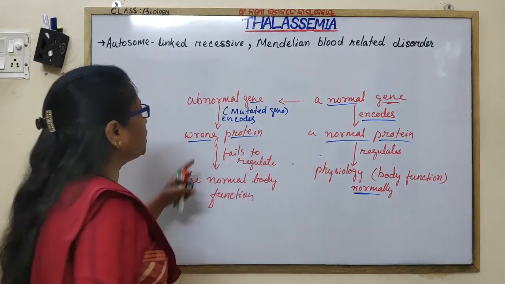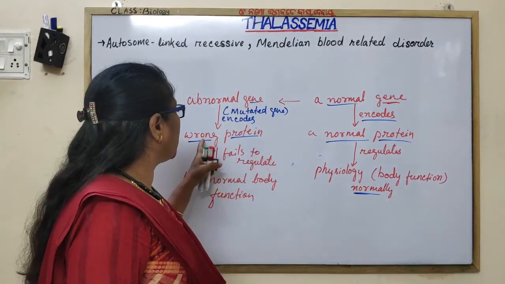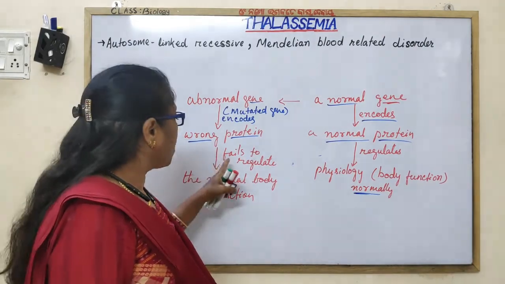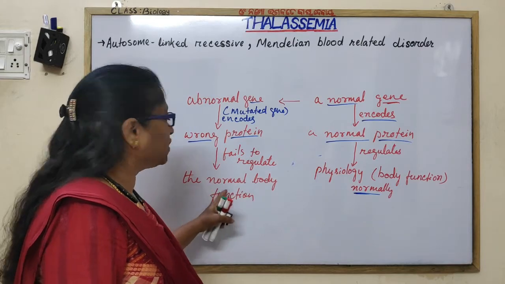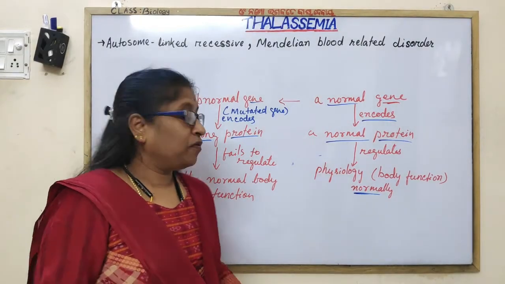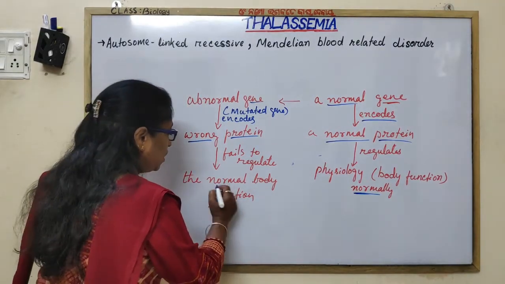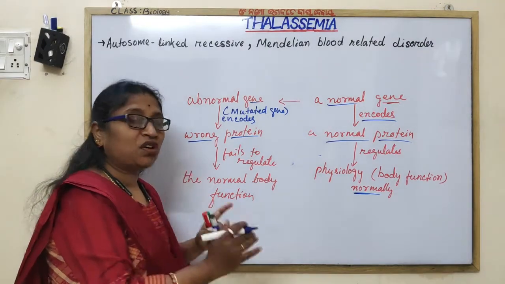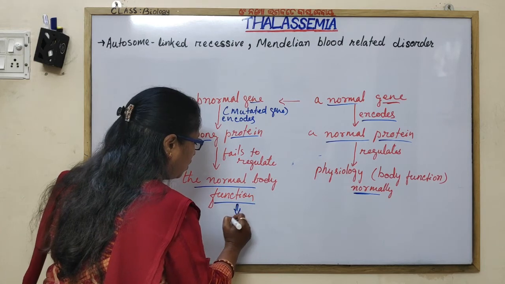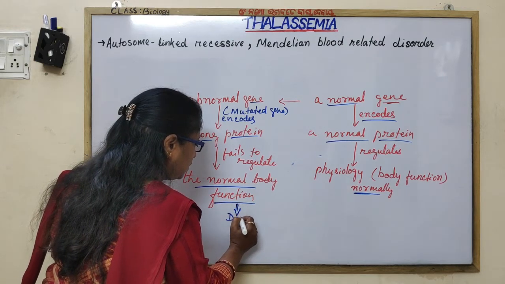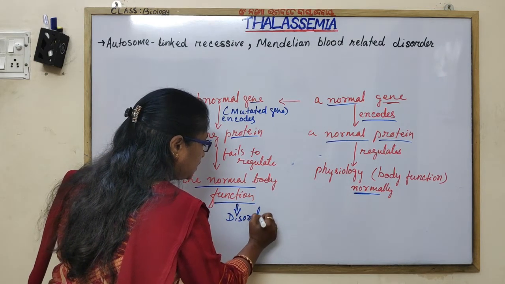So, if the gene undergoes mutation, it encodes a wrong protein, and that wrong protein fails to regulate the normal body function. This abnormal body function is called a disorder or disease.